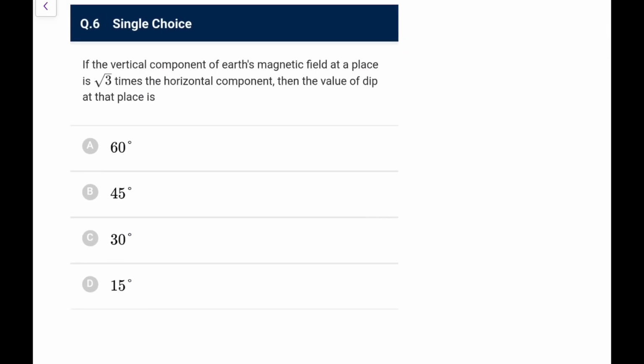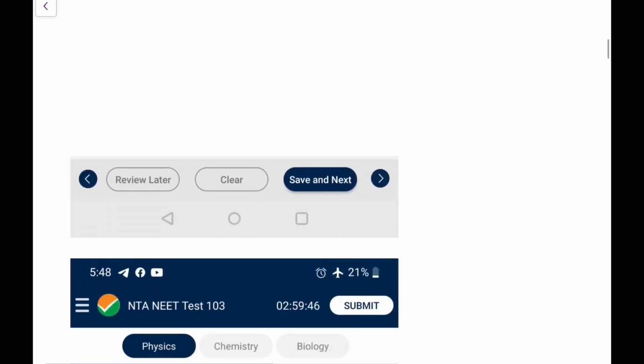The vertical component of the Earth's magnetic field at a place is root 3 times its horizontal component. So what we know, angle of dip tan I is BV upon BH. So BV is root 3 times BH, so tan I is root 3. So I would be equal to 60 degree. Go for option A. Again an easy one for you, just formula putting.